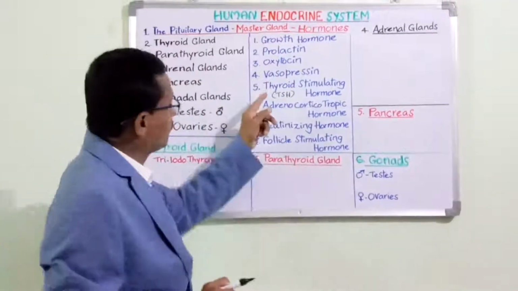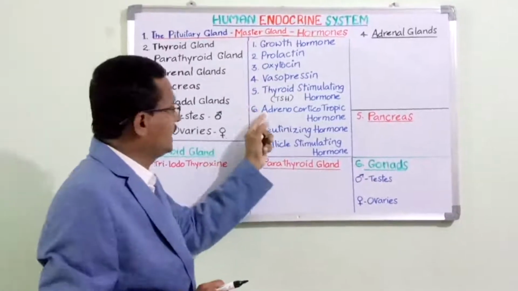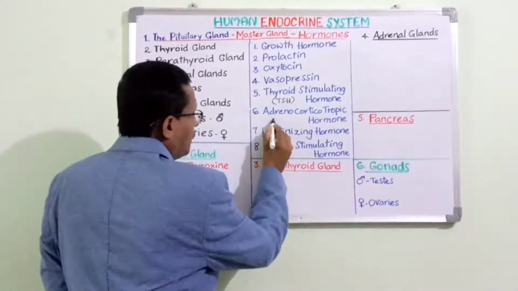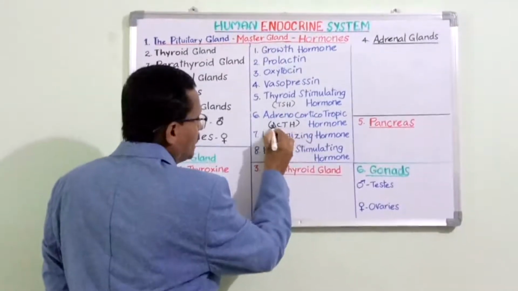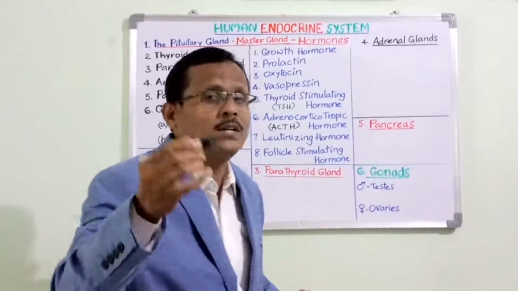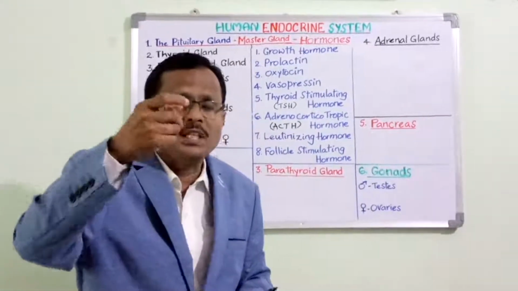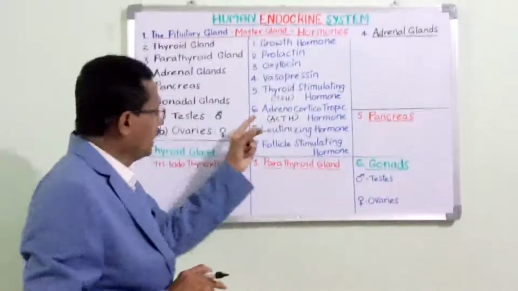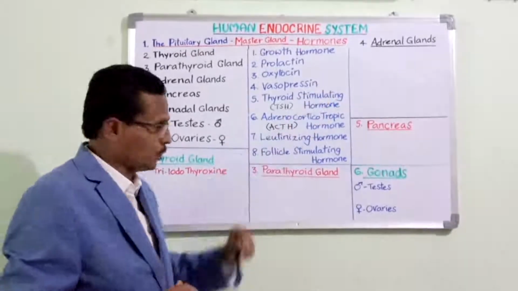Just as in the case of TSH, here the pituitary secretion called ACTH, the adrenocorticotropic hormone, influences the functioning of adrenal glands. Adrenal glands are located just like caps over the kidneys. Then only the adrenal glands will release the corresponding hormones.